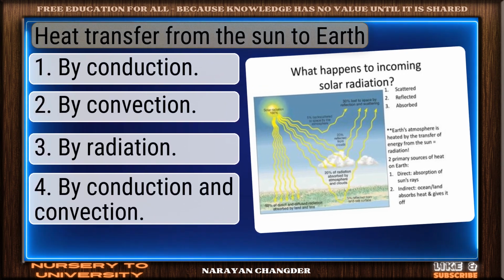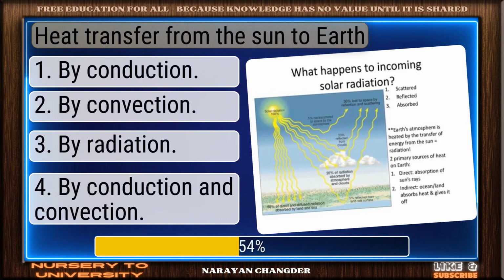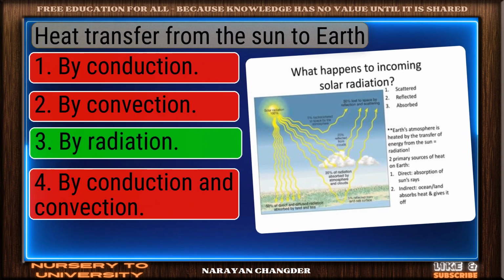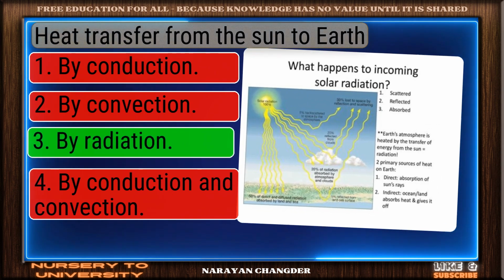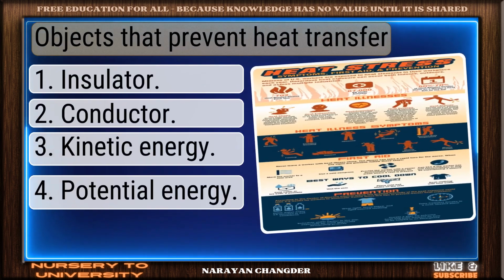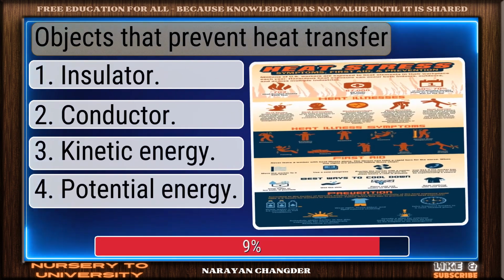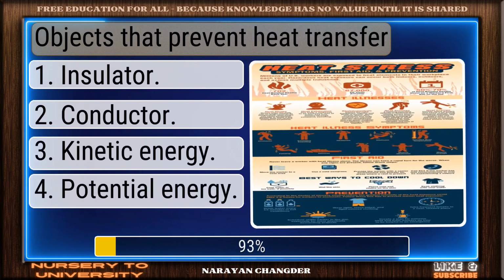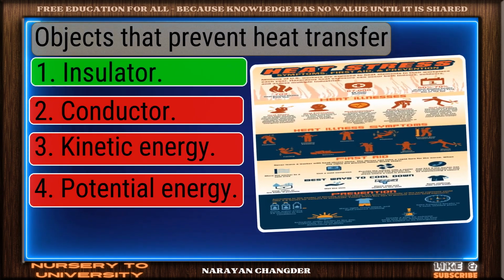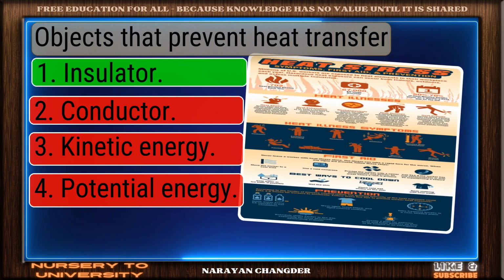Heat transfer from the sun to earth. Excellent choice. By radiation is the right answer. Objects that prevent heat transfer. Sharp thinking. Insulator is the right choice.